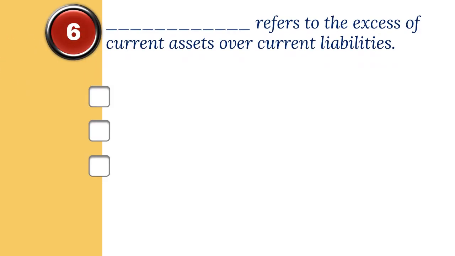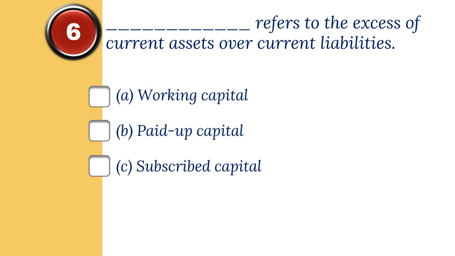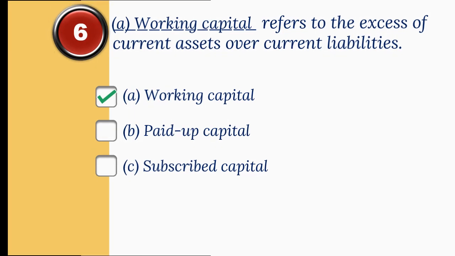6. Dash refers to the excess of current assets over current liabilities. The options are A. Working capital, B. Paid up capital, C. Subscribed capital. And the correct option is A. Working capital.